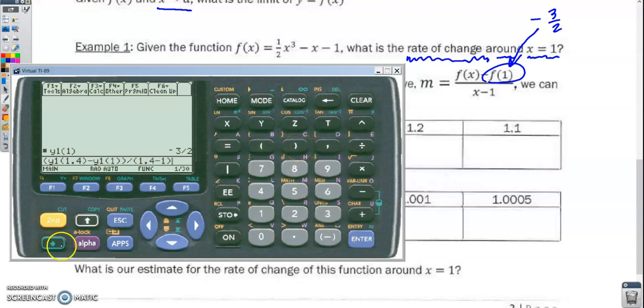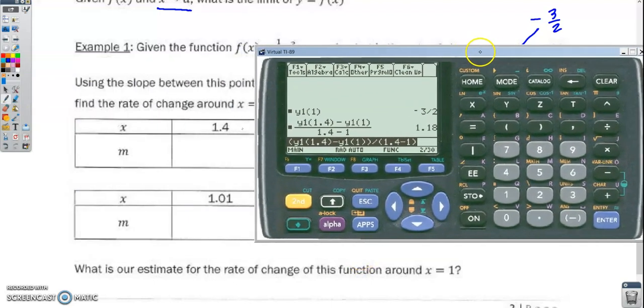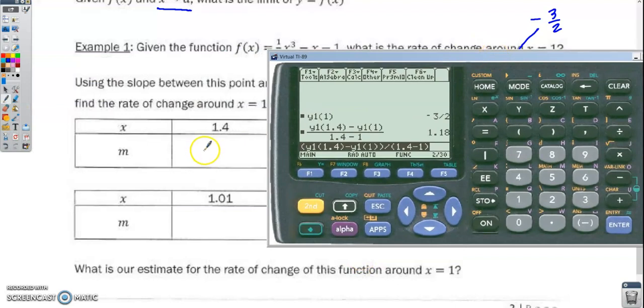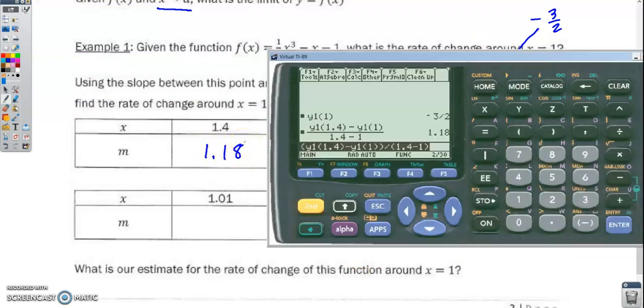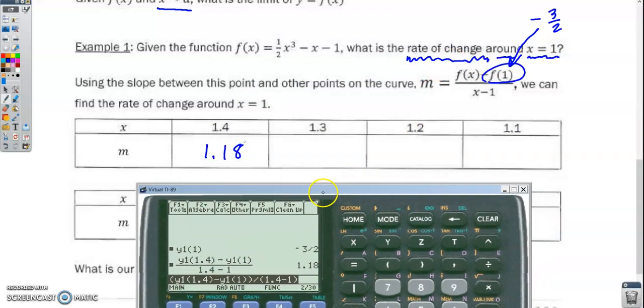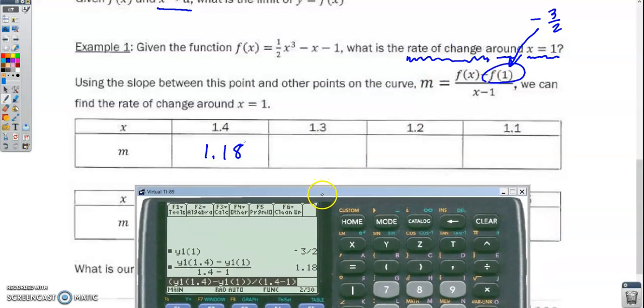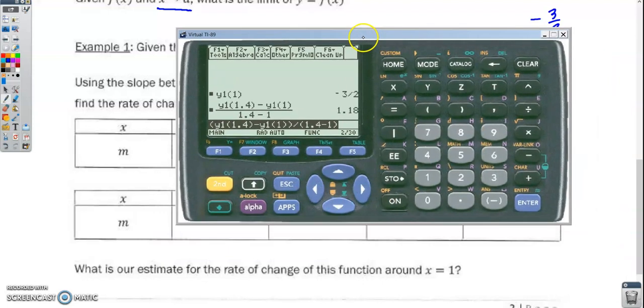And this is going to go ahead and calculate the approximate value of the slope between those 2 points, which is going to be 1.18. And I'm going to continue to move this x value closer and closer to 1 as we go through this process. So now I'm going to do the same calculations with 1.3. I can just go through here and edit on my calculator what I want it to do.